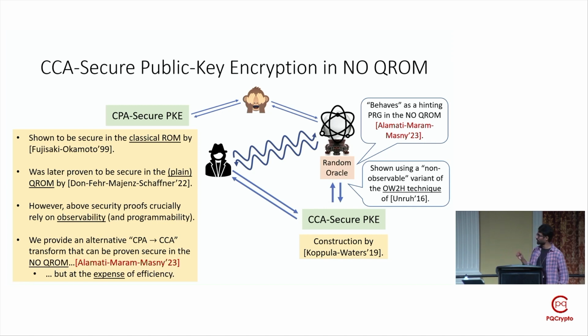Again, details can be found in our paper. Essentially, our transformation is the same as the Coppola and Waters construction, but wherein we replace their hinting PRG with a hash function, and then in the subsequent CCA security analysis, we replace the hash function with a random oracle in the no-QROM.